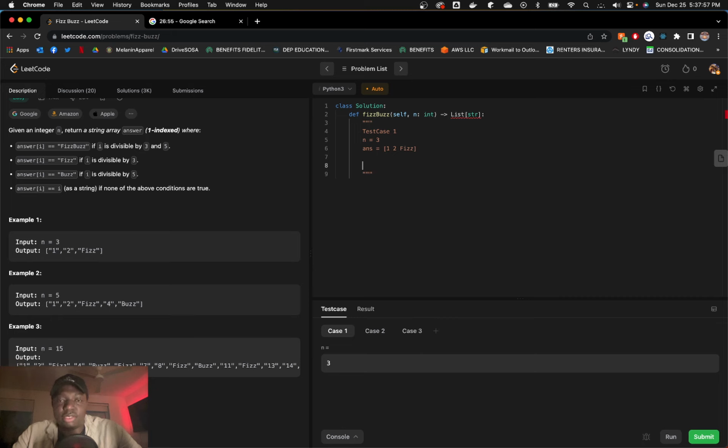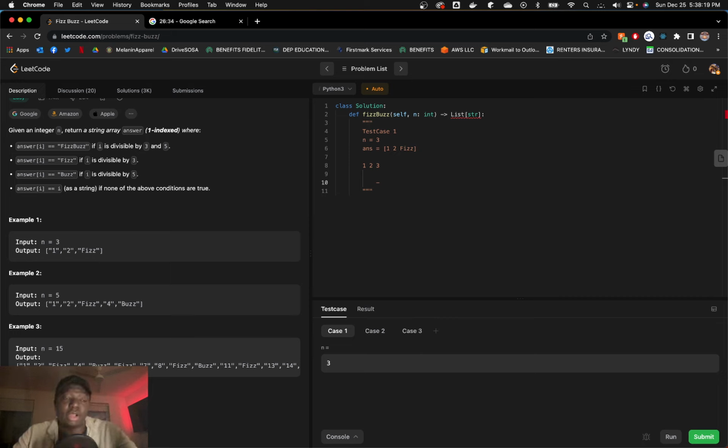So we count from 1 to n, which is 1, 2, and 3. Let's look at our 4 conditions. Is 1 divisible by 3 and 5? No. Is it divisible by 3 or 5?